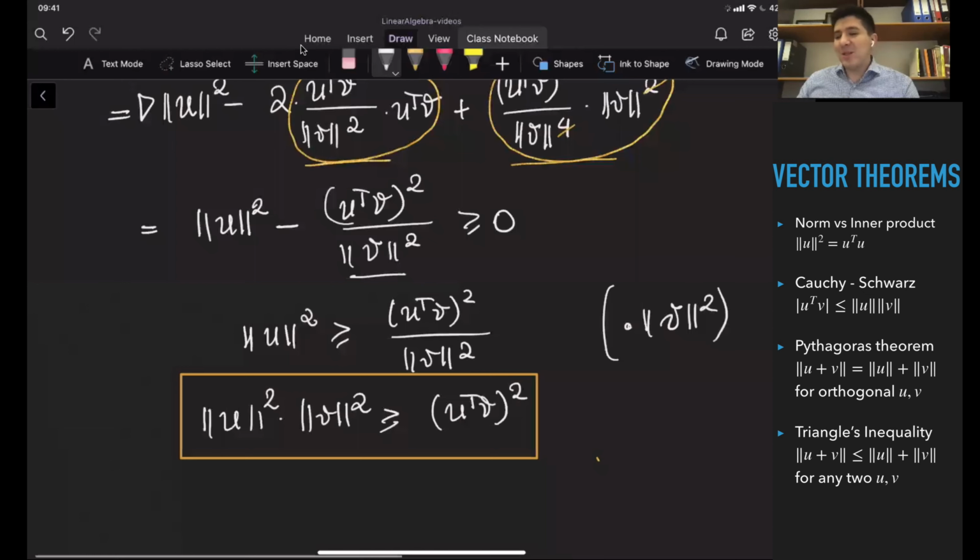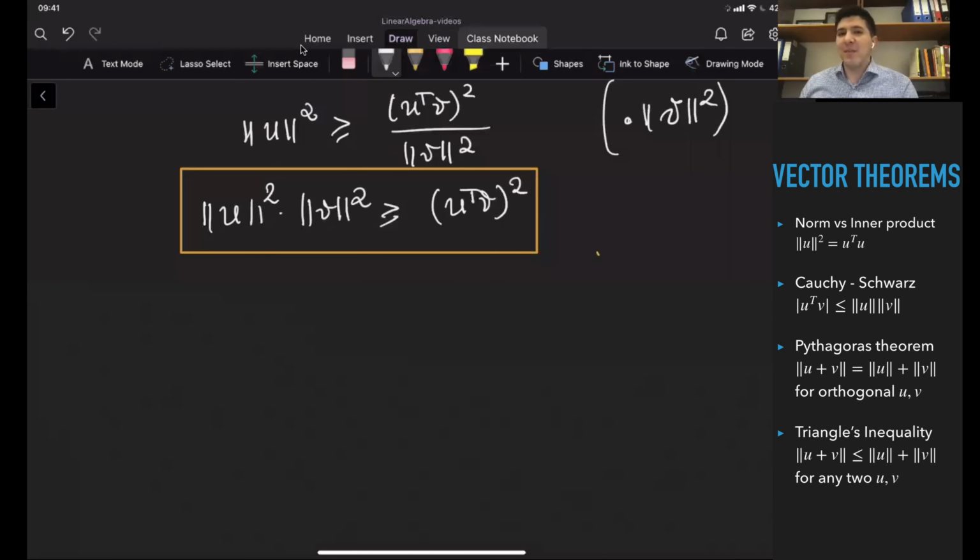So there is a more intuitive proof of the theorem. If you remember, the cosine of the angle between the two vectors is equal to u transpose v divided by the norm of u and the norm of v. At the same time, we know that the range of the cosine is always between -1 and 1, right?